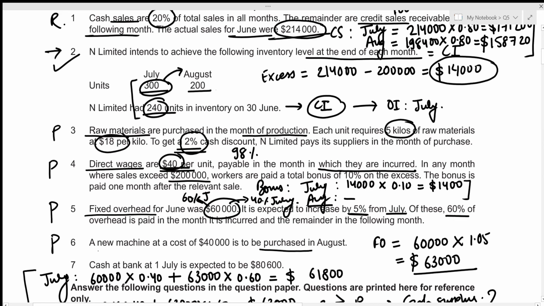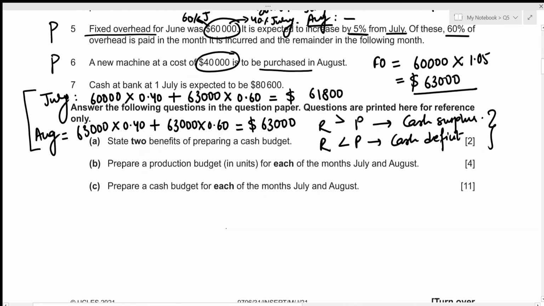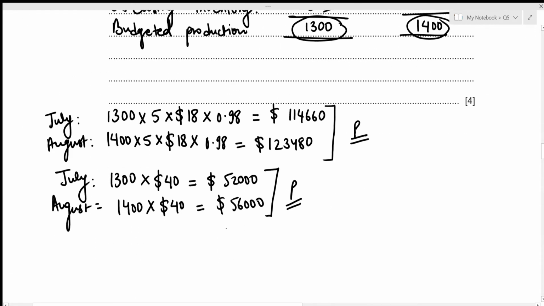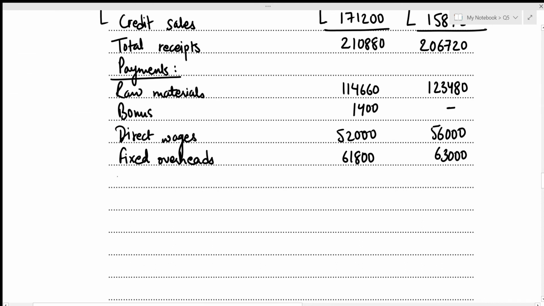Okay, now we can move to another information. We have a new machine, which is to be purchased in August for the cost of 40,000. So this is the payment to be made in the month of August. Let's record it under the heading of machinery. So that's a new machine. And the amount is being paid in the month of August. So that's 40,000 payment. And there is no payment in the month of July. Okay, this concludes all of our payments. So we can just figure out our total payments now.